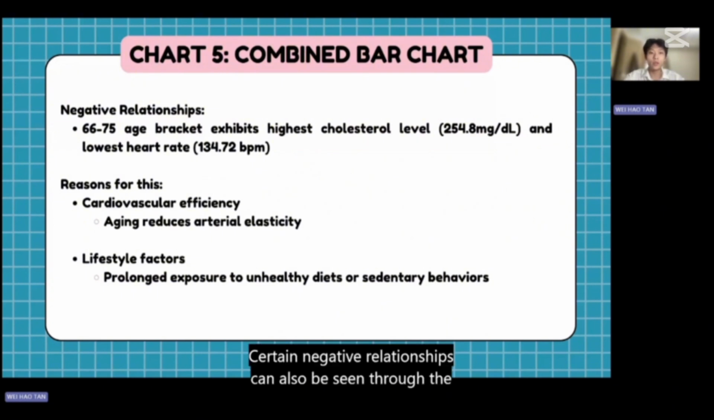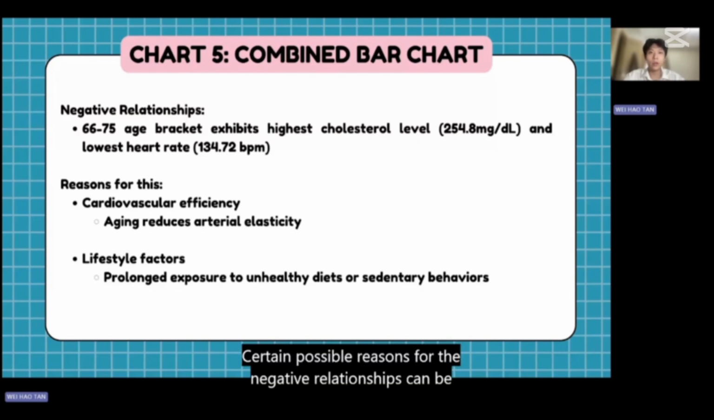For example, in most age brackets, higher cholesterol levels coincide with lower maximum heart rates. For example, the 66 to 75 age bracket exhibits the highest cholesterol level, which is around 254.8 milligrams per deciliter, and the lowest heart rate, which is around 134.72 beats per minute. This trend is consistent with physiological changes that occur as individuals age.